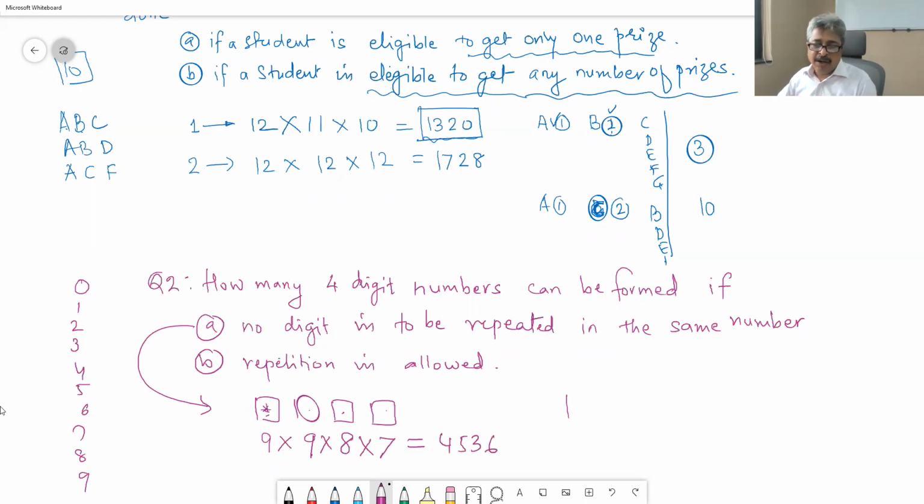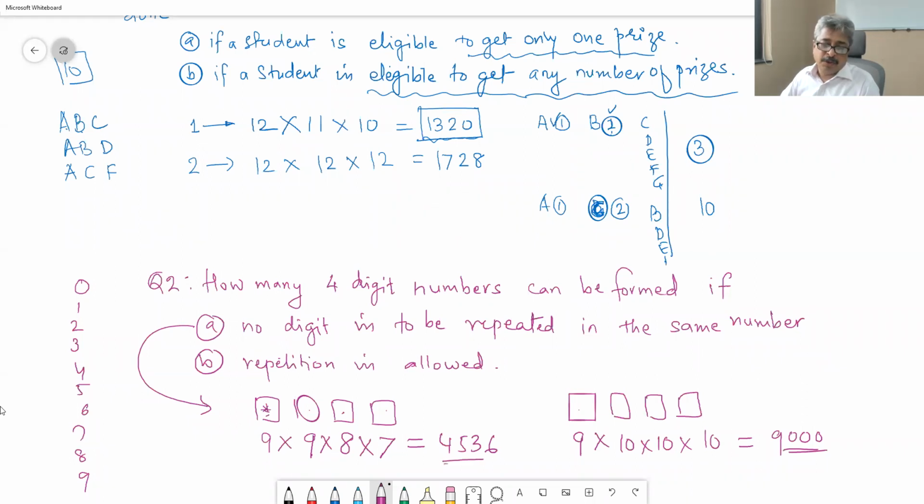And when repetition is allowed, first position 9, second position 10, third 10, fourth 10, all the digits being available. That makes it 9000. So the answer for the first is 4536, and the answer for the second is 9000.